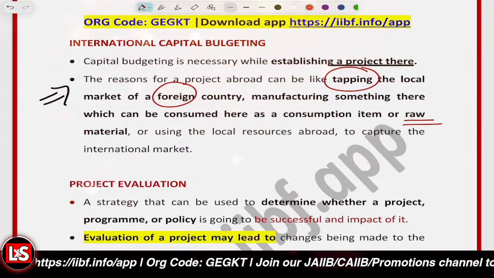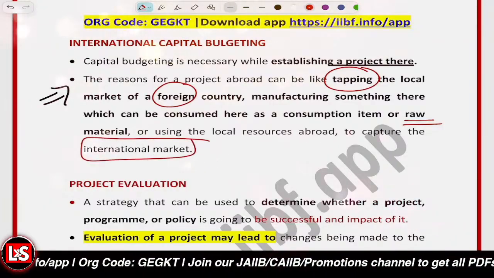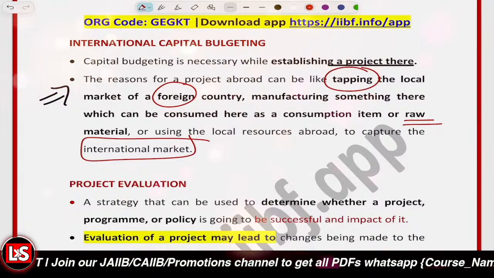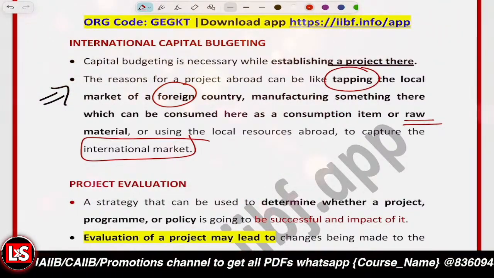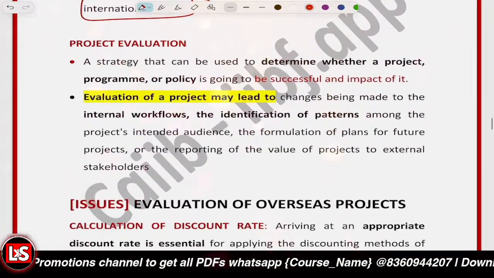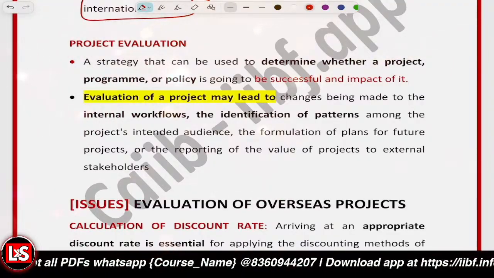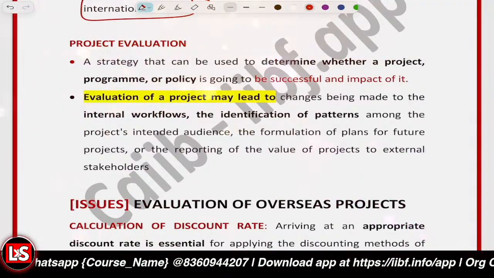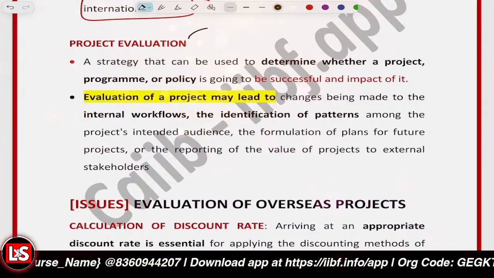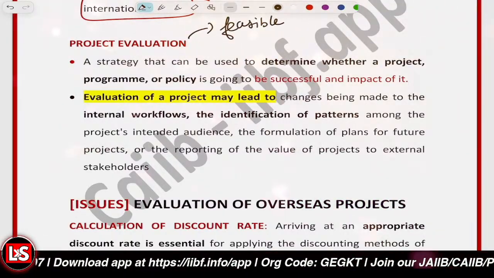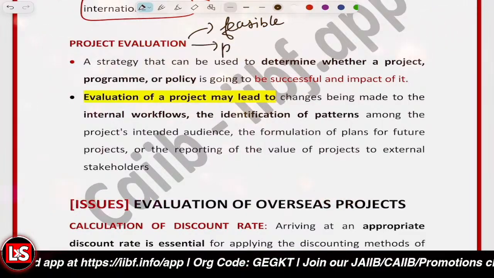We want to capture the global market, we want to capture the international market. So these are the reasons that we want to go for international projects, and the decisions which are to be taken are set to the capital budgeting. So first thing, it's about the project evaluation, that we want to check the feasibility of the project. So when we're talking about the project evaluation, we are to check whether the particular project is feasible, is it viable or not. We are to check the profitability of it,